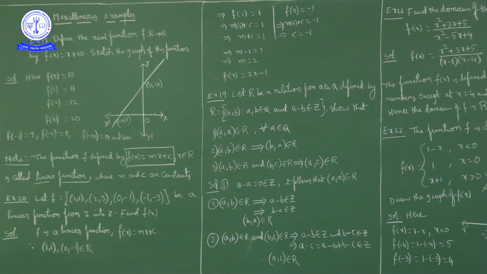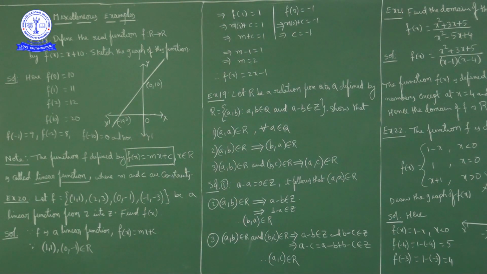It means, under this function f of x is equal to mx plus c, f of 1 is 1, f of 2 is 3, f of 0 is minus 1, f of minus 1 is equal to minus 3. To find out m and c, we require two conditions. Here four conditions are given. Any two conditions you use. Here I will use 1 comma 1 and 0 comma minus 1.